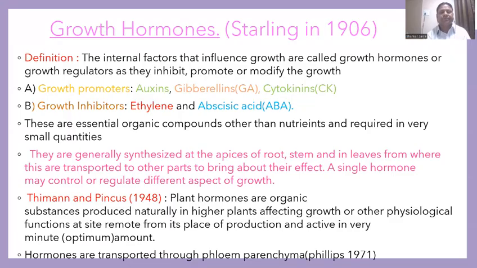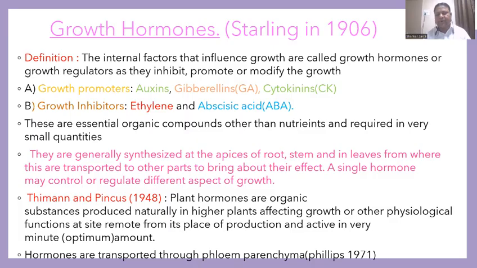See here, growth hormones. First of all, a scientist Starling in 1906 gave a definition of growth hormone. As I already told you, growth hormones are chemical messengers produced at one place, and they show their effect on another place.